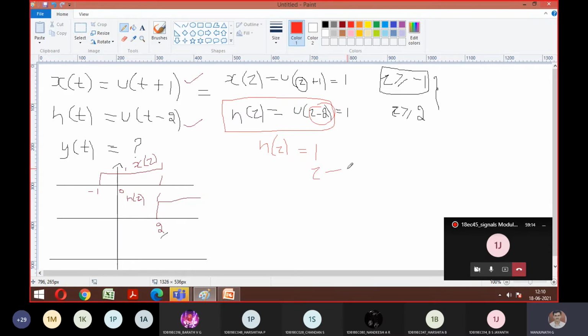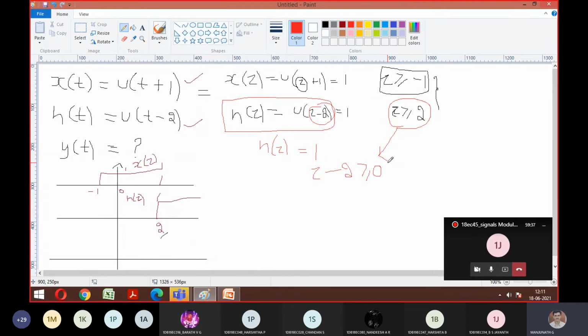Tau minus 2 should be greater than or equal to 0. Just now we wrote this one, so both are the same. Yes or no, guys? Yes, sir. Okay.